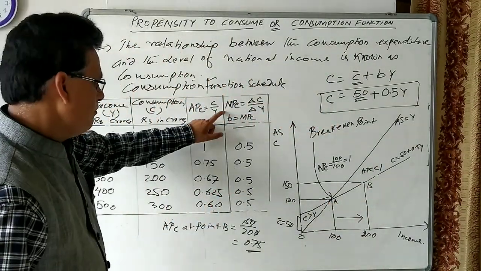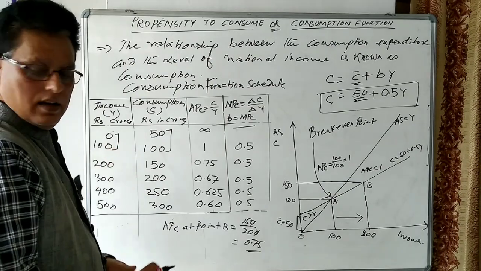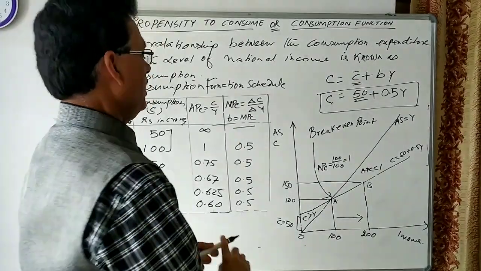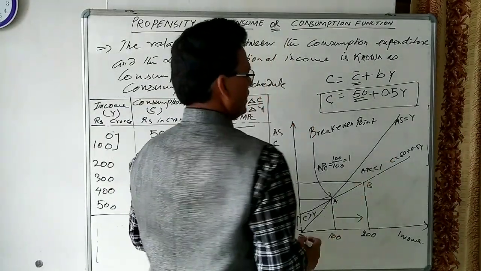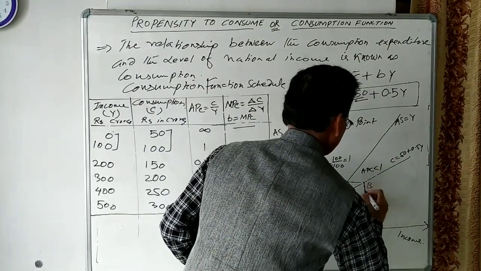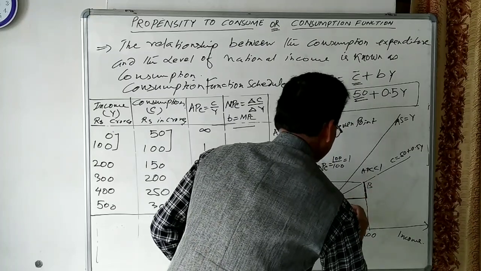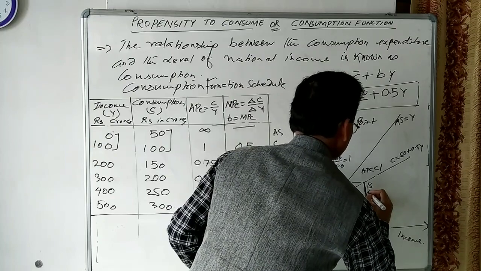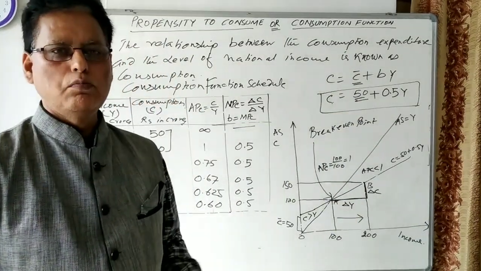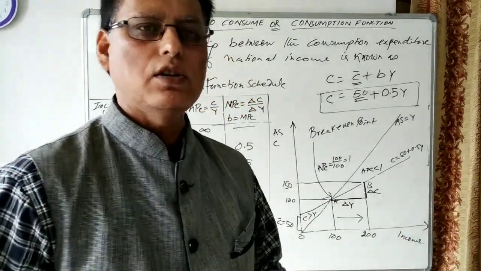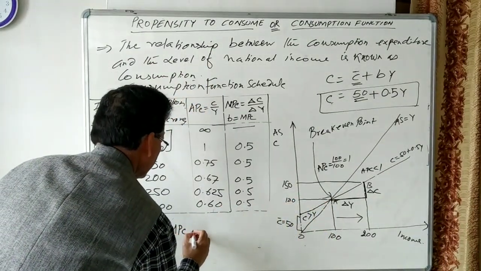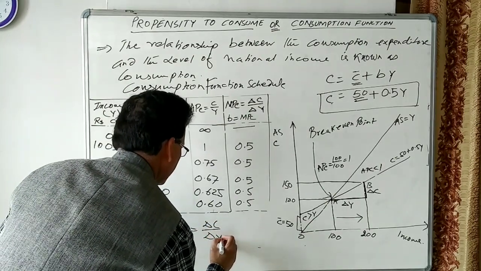Let us see MPC. We have already seen the formula of MPC. MPC is the slope. How do we calculate the slope of the consumption line? This is the increase in income and this is the increase in consumption. Marginal propensity to consume measures the rate of change in consumption with the change in the level of income. MPC is equal to delta C divided by delta Y.